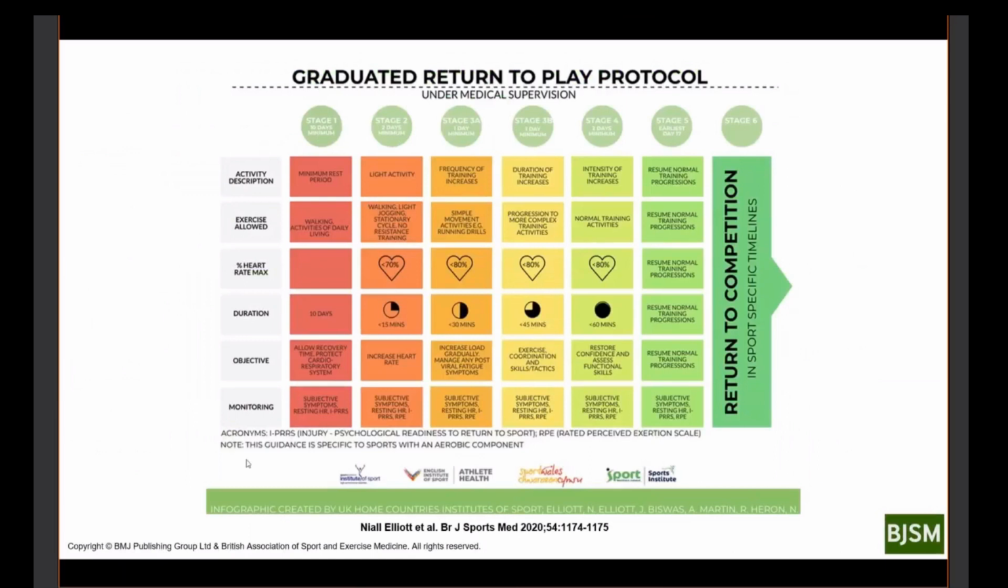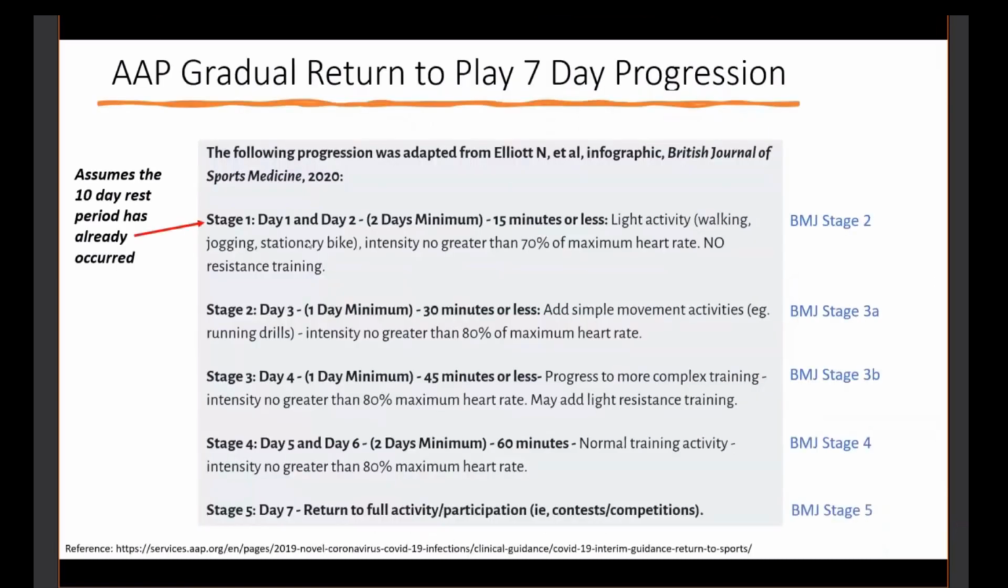I mean, all complete rest, 10 days of doing nothing, exercise abstinence. Even if you have mild, moderate, severe COVID, just do nothing for 10 days and rest. And then they talk about getting back to light activity and then getting into different stages. I've broken it down in a different way. This is from the AAP itself.